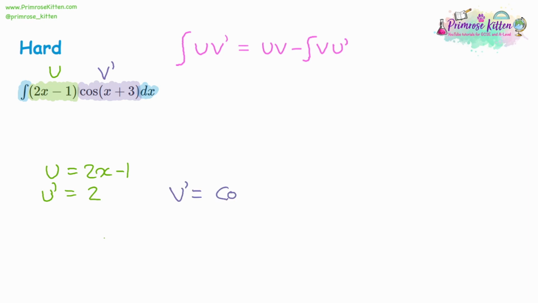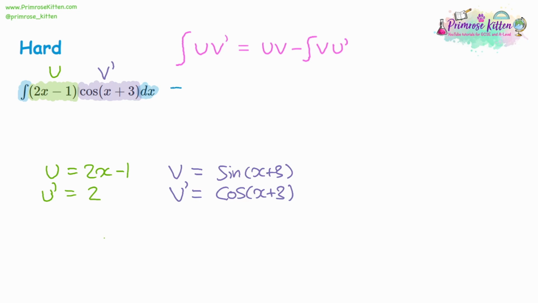v dash is the cos of x plus 3. So if you integrate that, if you integrate cos, you get sine. So that'll be the sine of x plus 3. And there's no numbers coming out, there's no dividing here, because it's when you've got a coefficient on the x that comes out. If it's just plus or minus on the x, then it doesn't.